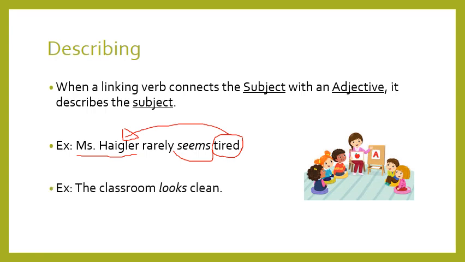Another example, the classroom looks clean. What is the subject? The classroom. Okay, what about the classroom? Looks clean. Clean is what? Clean is a describing word. Okay, it's an adjective. Okay, what is the verb? Looks. Looks is a linking verb here. And here I have an adjective. This adjective describes what? Describes the classroom. So here, looks is a linking verb and clean is an adjective that follows the linking verb.